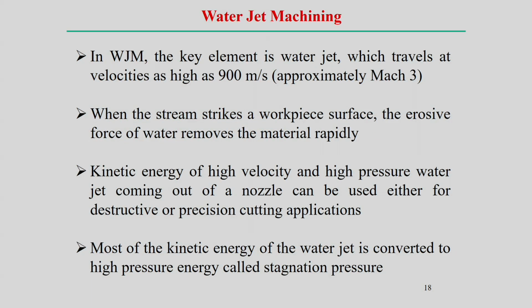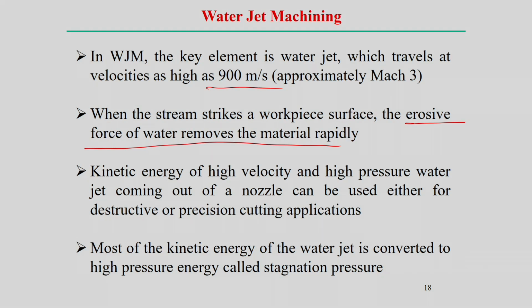Now, we come to water jet machining. In water jet machining, the key element is the water jet. So, as simple as that, create a jet of water that travels at Mach 3, or around 900 meters per second is possible to achieve. So, when the stream strikes the workpiece surface, its erosive force of water removes the material rapidly. That is the main mechanism of water jet machining.